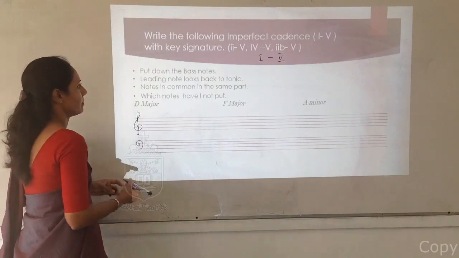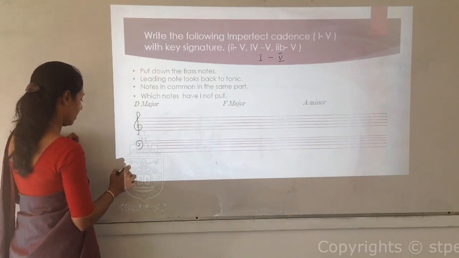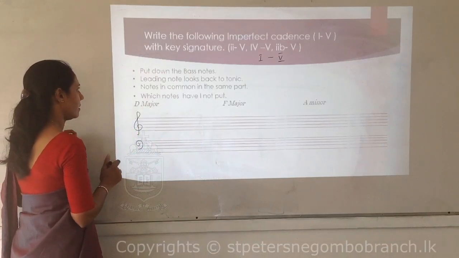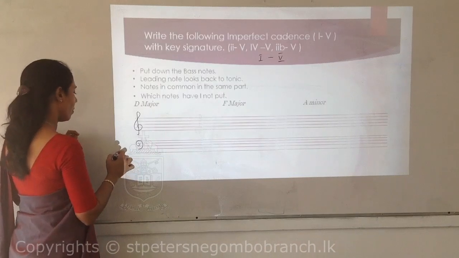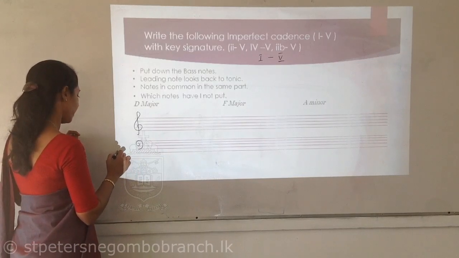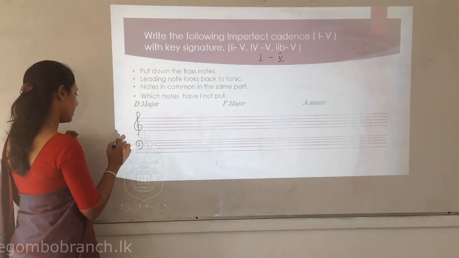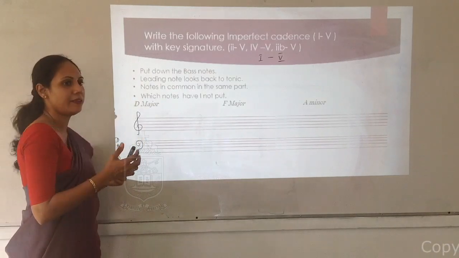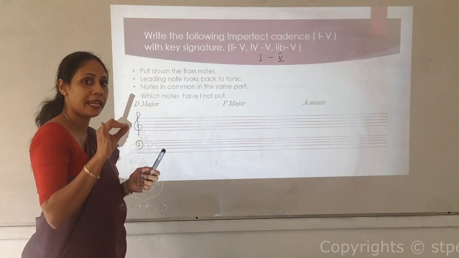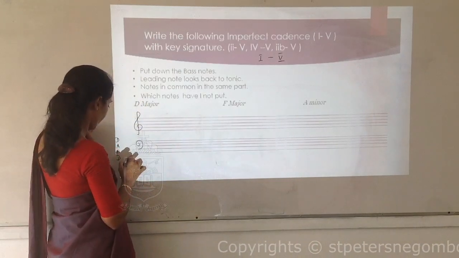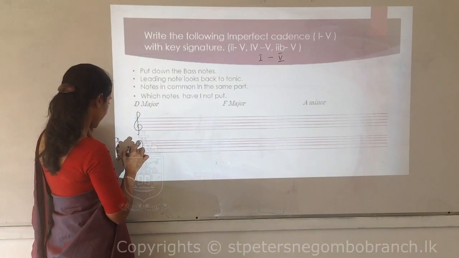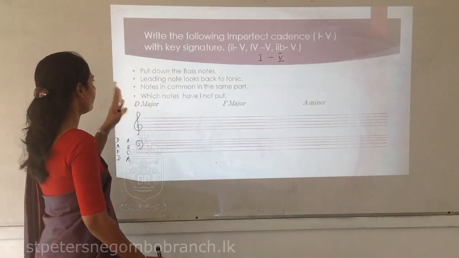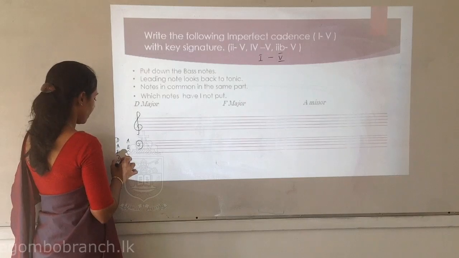So D major, chord 1. Before you form the cadence, do the rough work. D major, chord 1: D, F, A, D. Chord 5: D, E, F, G, A; A, C, E, A. So according to this, we will follow the steps.